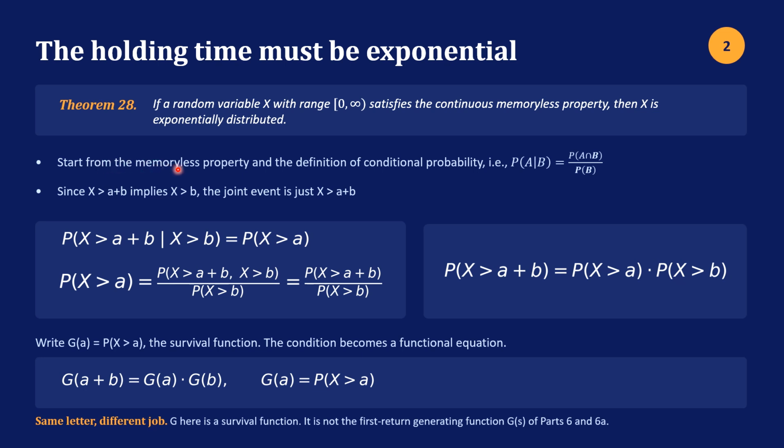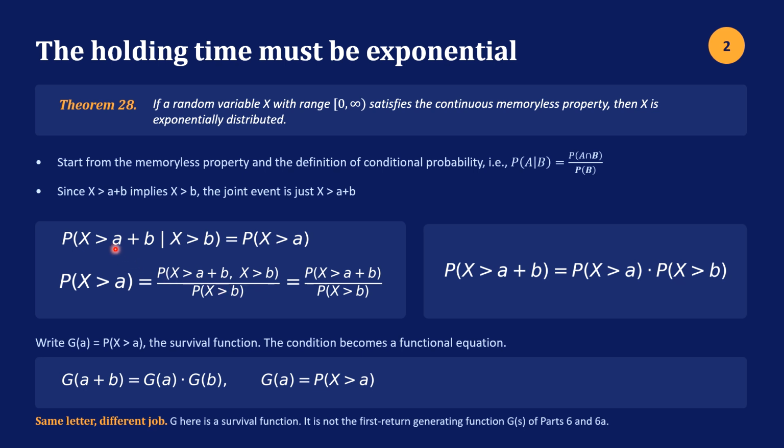So we have our memoryless property here, and we also have the conditional probability definition. Probability of A given B is the probability of A and B divided by the probability of B. So we want to apply that here. We have, this is our B in this equation, and this is our A, but this equals probability X is greater than A.